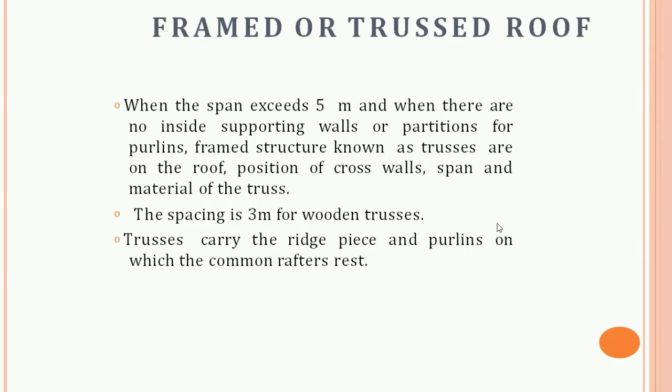For spans up to 9 meters, wooden trusses may be used, but for larger spans, steel trusses are suitable. In case of wooden trusses, suitable carpentry joints are made to connect various members at the joints. Bolt and strap are also used in this case. But in case of steel trusses, joints are made using gusset plates, bolts and welding. Depending upon the span, trusses of different shapes are used. The ends of the trusses are supported on the wall or the column.